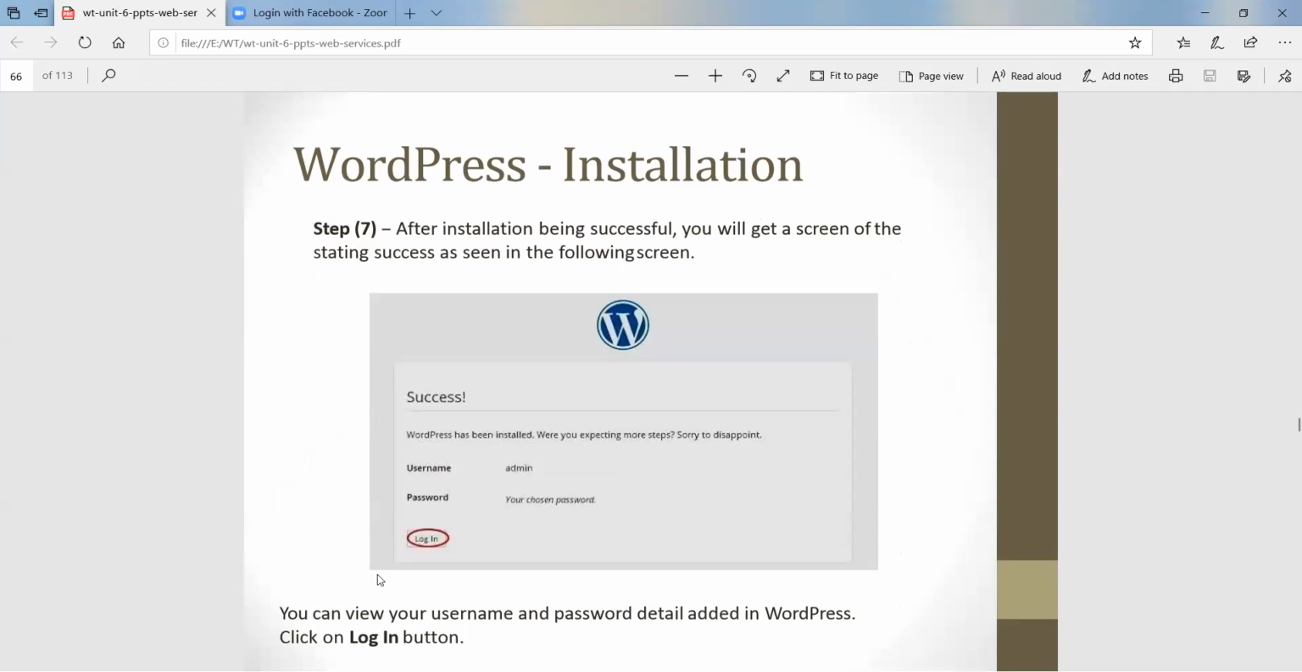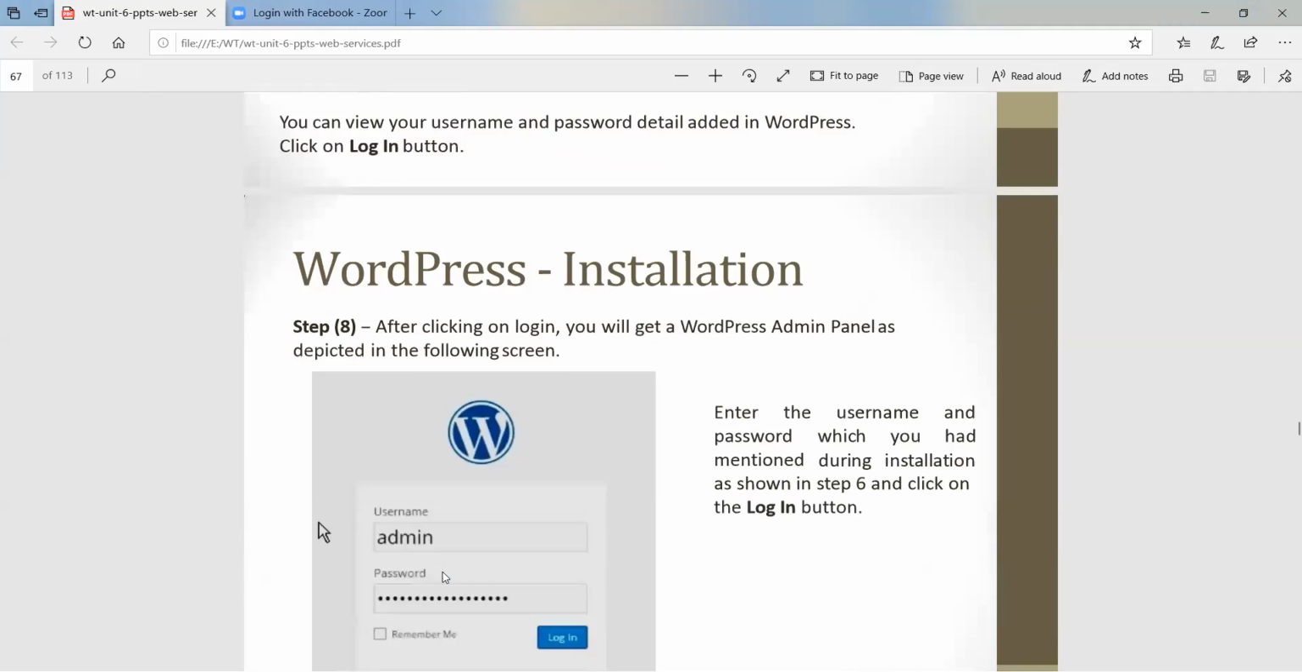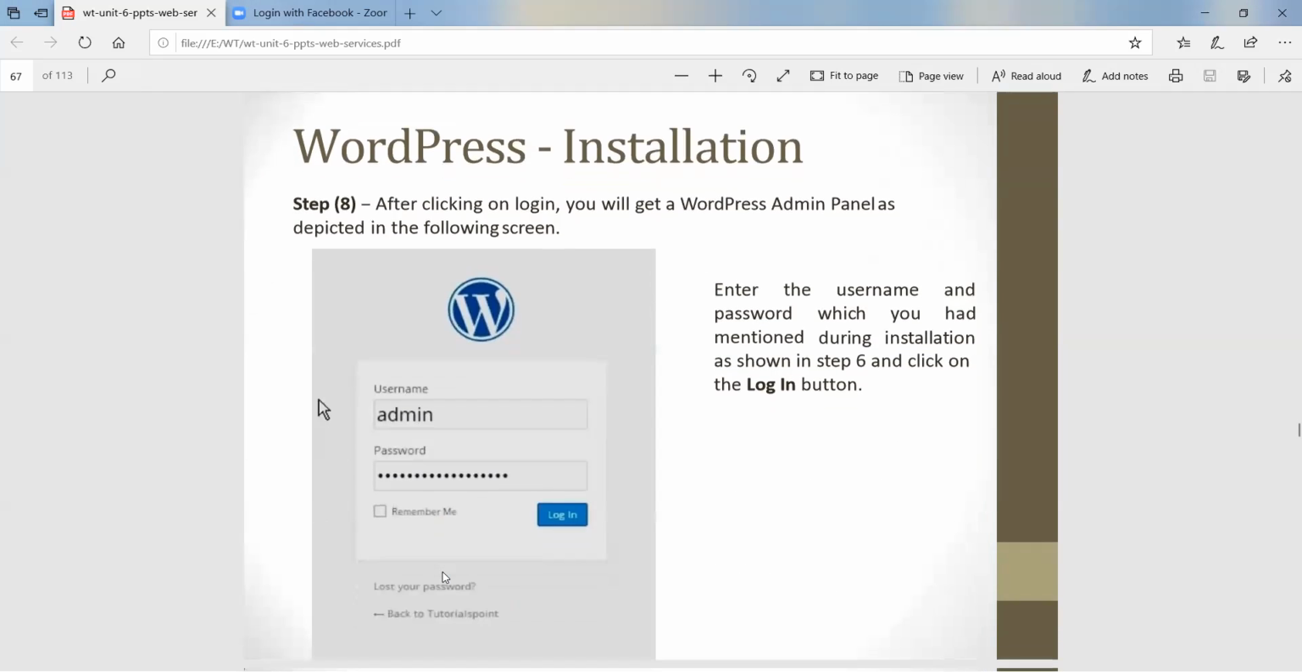WordPress installation. After installation, a message or pop-up window comes, that is a success window. See, WordPress has been installed. Were you expecting more steps? Sorry to disappoint. Username admin, password whatever you created, and click on the login button. Next is step 8: enter your username here, password, and click on login.